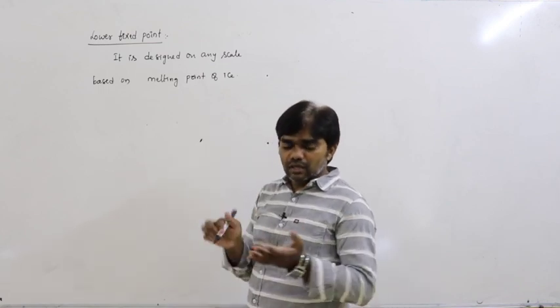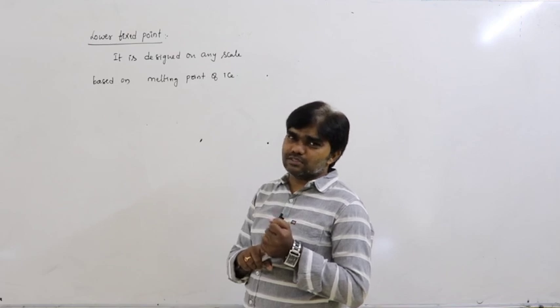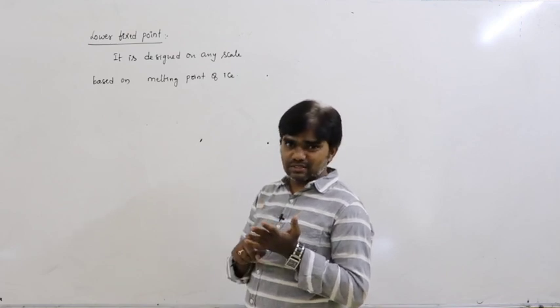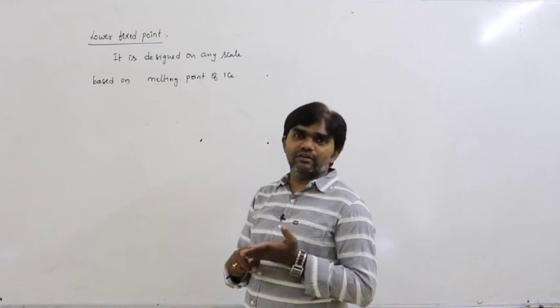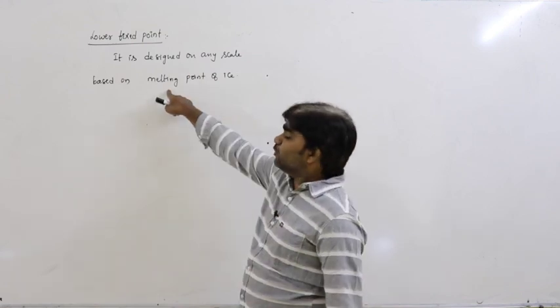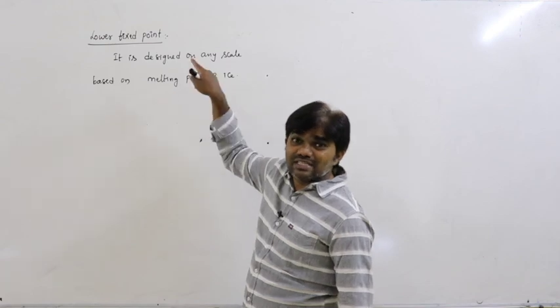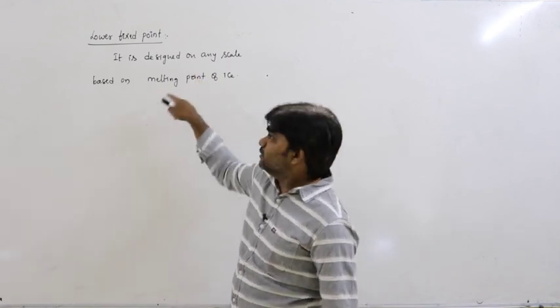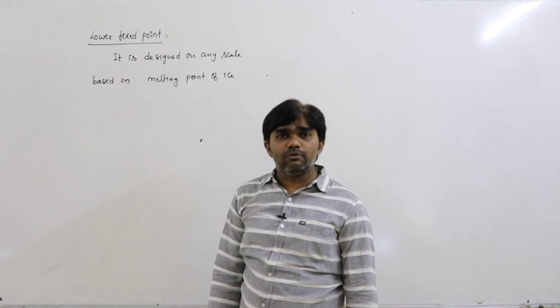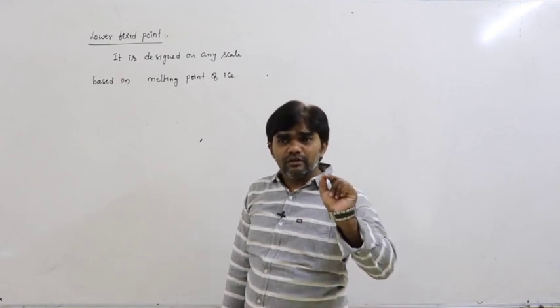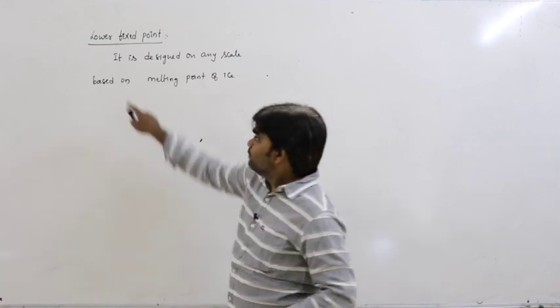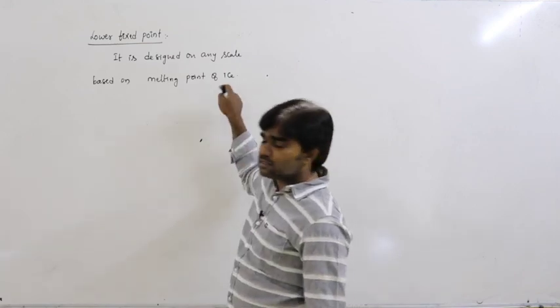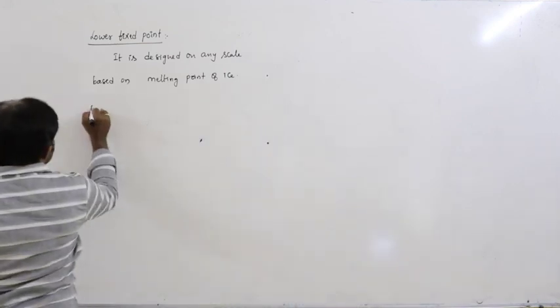At what temperature does ice melt? In Celsius, 0 degrees Celsius, in Fahrenheit 32 Fahrenheit, in Kelvin 273 Kelvin, like that. So the melting point of ice is considered the standard reference point, that is called the lower fixed point. What is the standard reference for the lower fixed point? The melting point of ice. And next one is the upper fixed point.